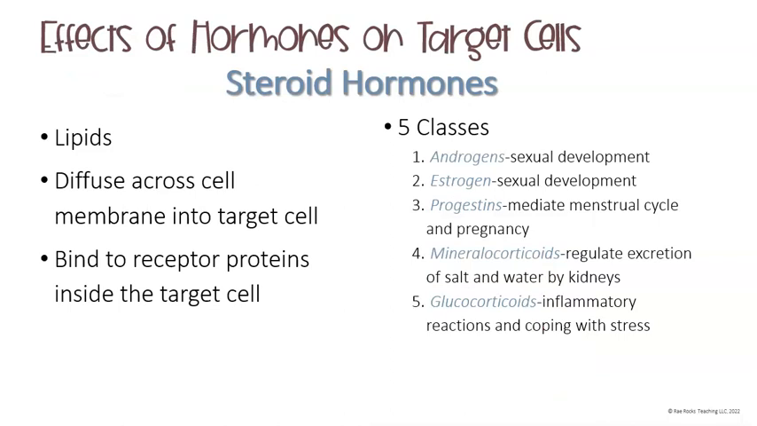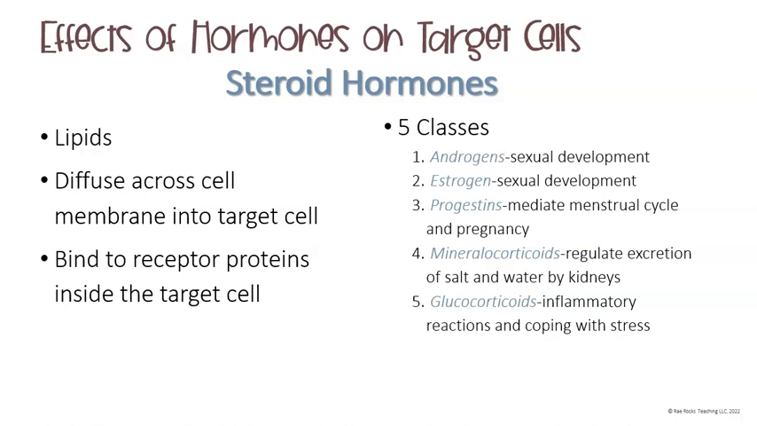So some of the effects of hormones on target cells. There are 2 major types of hormones. There are steroid hormones as well as peptide hormones. Steroid hormones are considered lipids, and they are special because they actually diffuse across the cell membrane and go directly into the target cell. Once they're in the target cell, they will bind to the receptor proteins inside of that cell and do whatever function that they are supposed to do.